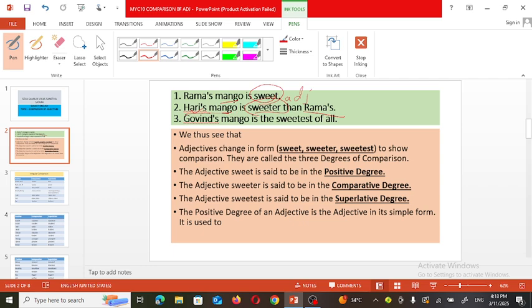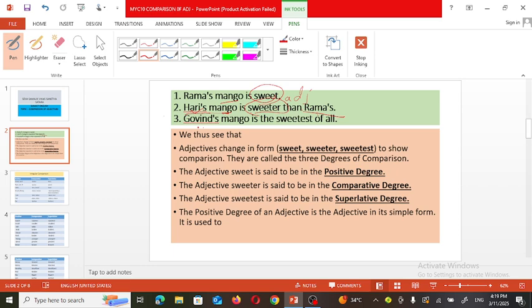So in the first sentence there is no comparison. It is just a positive sentence: Ram's mango is sweet. In the second sentence, Harish's mangoes and Ram's mangoes are compared, and Harish's mangoes are sweeter. So Harish's mango is sweeter than Ram's. This sentence is in the comparative degree.